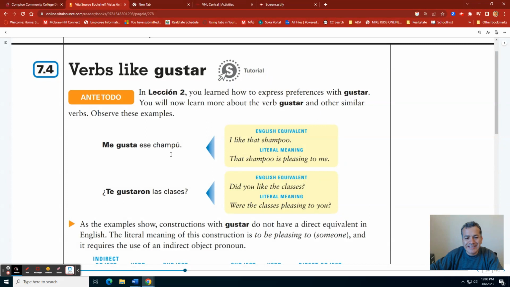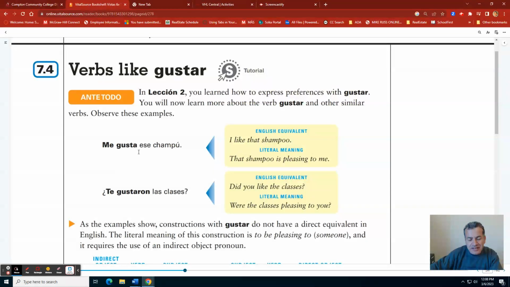Me gusta ese shampoo. I like that shampoo. In reality, in order to understand this concept, we need to know the literal meaning, which means that shampoo is pleasing to me. Okay, I'm going to point here with the mouse. That shampoo is pleasing to me. That's why we have the me.